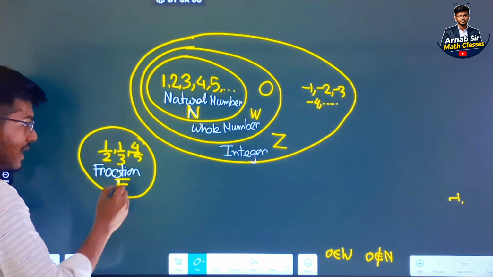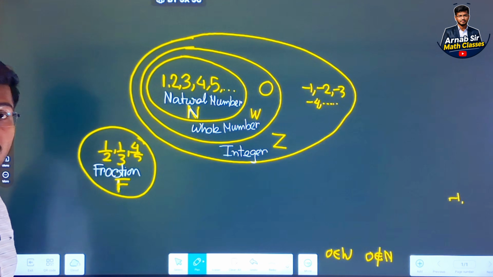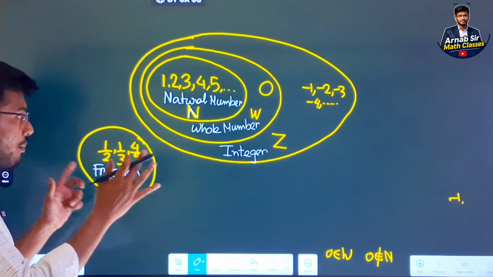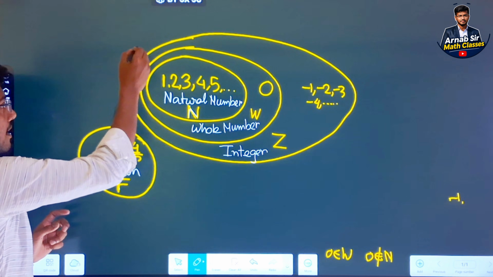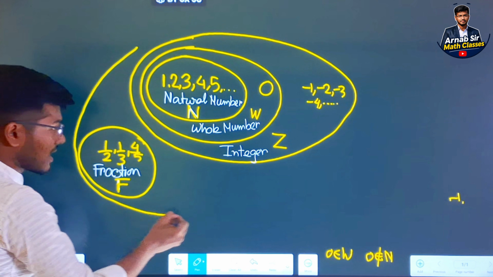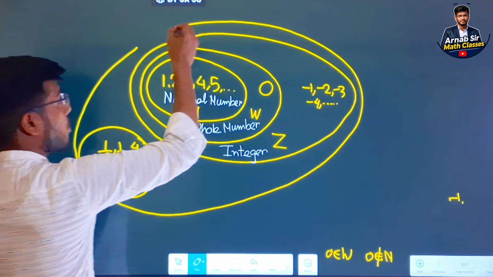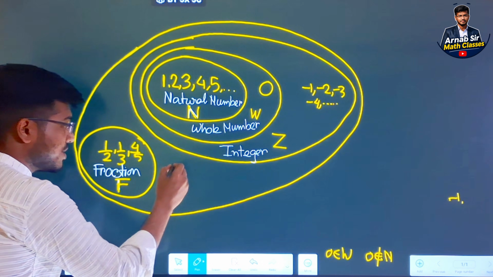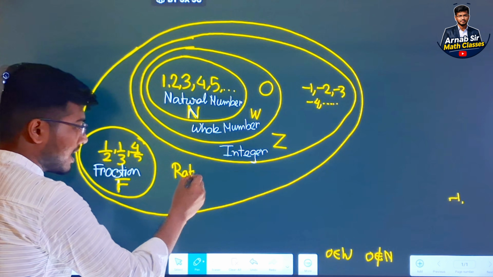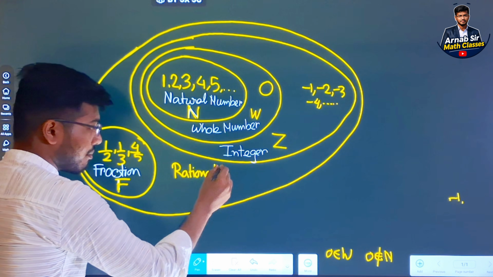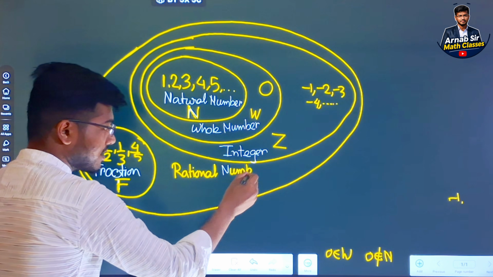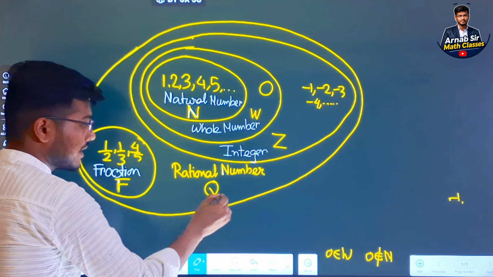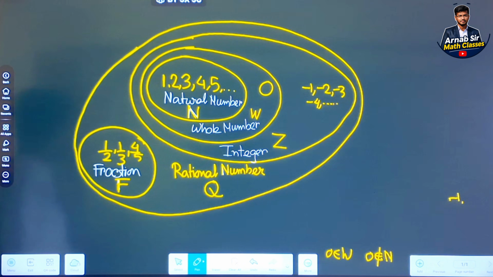Now if I combine the integers and fractions, and draw a circle around the whole, what is the total name? The total name is rational number. We can denote the rational number by Q. So up to this, all clear?